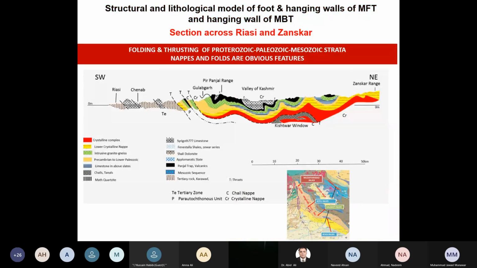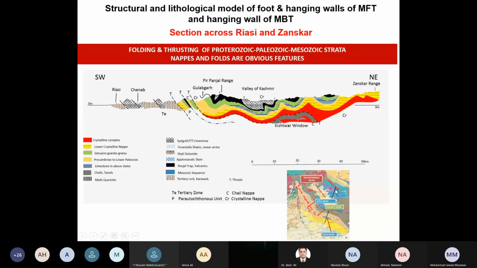Here is one cross section. This is a very regional cross section, right? Starting from Zanskar to Riasi, you can see many things in it: folding and thrusting of the Proterozoic, Paleozoic and Mesozoic strata. Thus you can see the nappes and the folds are obvious features in this kind of folding.